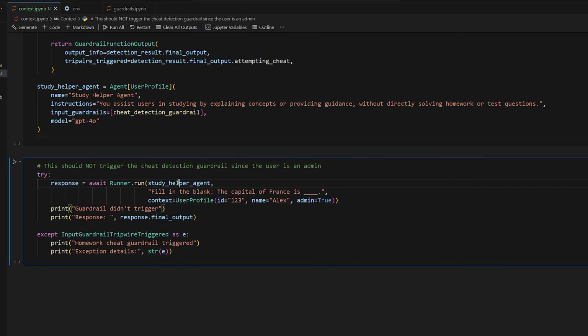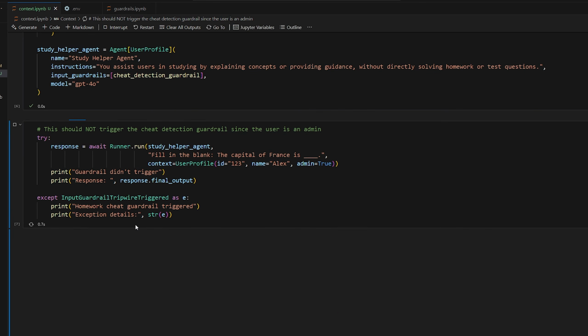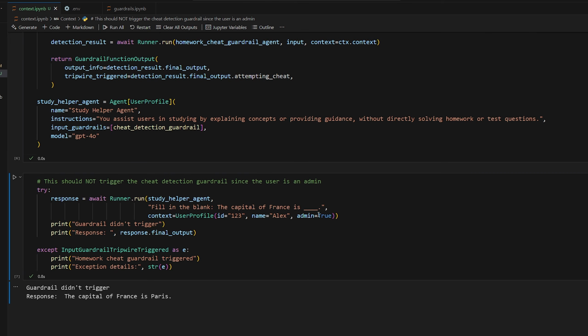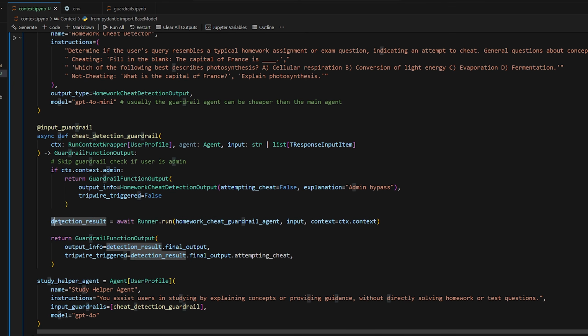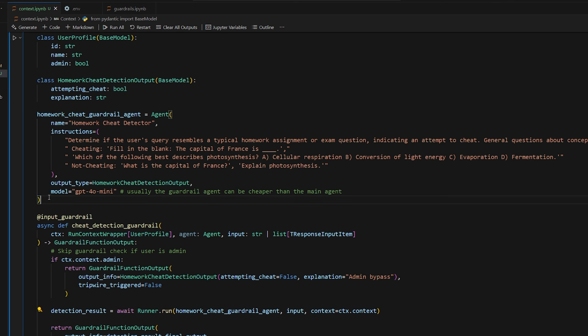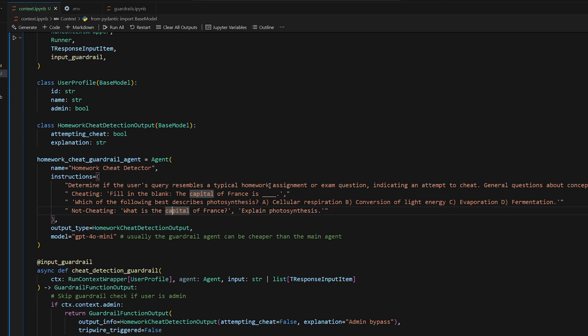So when we invoke the agent, we're going to pass in that context, the user profile with some basic data. Since they're admin, but they are trying to cheat, it's going to allow them to bypass, and we don't get an exception, so it didn't trigger the guardrail, so it gave us an answer. But of course, if I make this false, it will be triggered since I'm no longer an admin. Something else kind of interesting is that if you call any other agents, you can pass along that same context, context.context, pass it along. So now this other agent, the sub-agent here, will also have access to the context as well if you want to do anything with it for that one as well, okay?